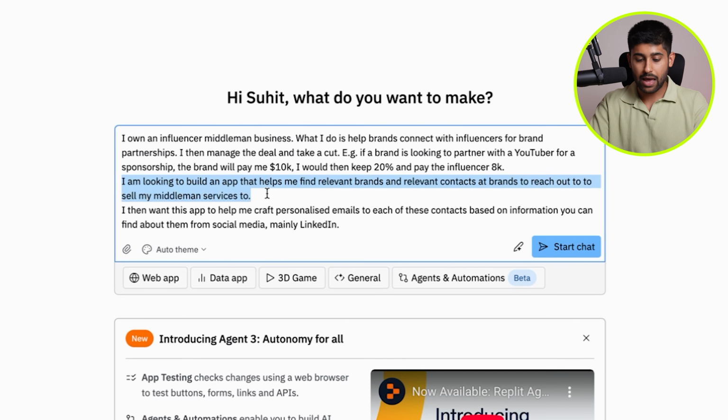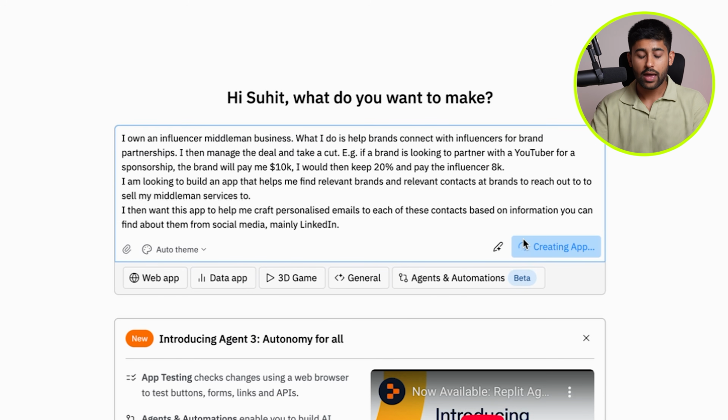Well, I'm looking to build an app that helps me find relevant brands and relevant contacts at brands to reach out to, to sell my middleman services to. And I want this app to help me craft personalized emails to each of these contacts based on information you can find about them from social media, that mainly being LinkedIn. And you just need to hit create app. And this is all the information that you actually need to give Replit. Very little. I've only given it a few paragraphs and I've gone ahead and hit create app.